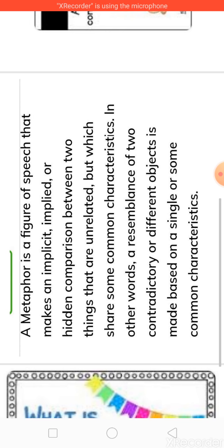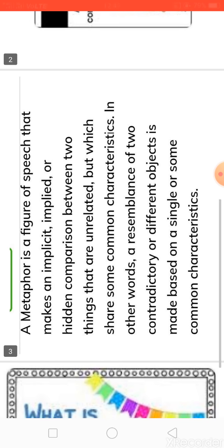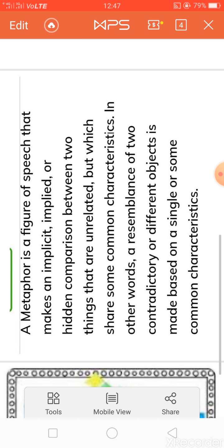In other words, a resemblance of two contradictory or two different objects is made based on single or some common characteristic. So here also we make the comparison of two dissimilar things, but they have certain common qualities, as we did in simile. But here no like, no as is used.